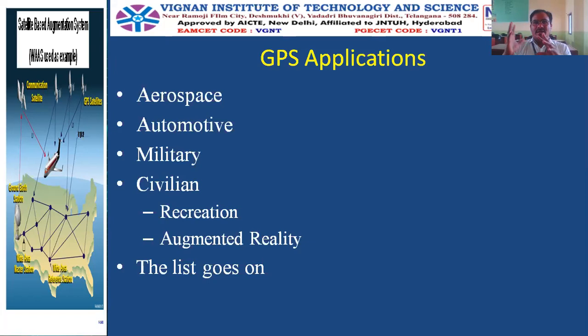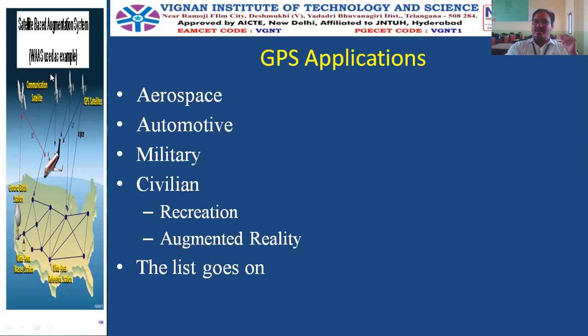Because the space will be used by many countries. So when so many flights are using the same space, proper traffic control should be done. And for that purpose, the airport authorities of different countries will depend on the GPS system, that is GNSS. Of course, GPS is a constellation in GNSS.